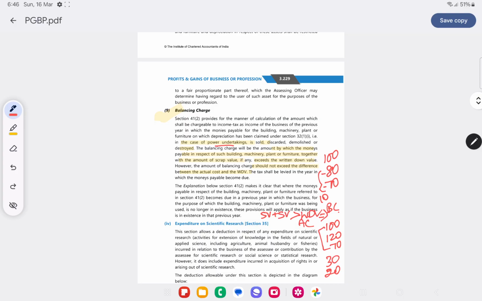Now in which year this will be taxed? It will be taxed in the year monies payable becomes due. If they close the business also in the year it becomes due, then also we'll treat as if the business is in existence for purpose of calculating the balancing charge.